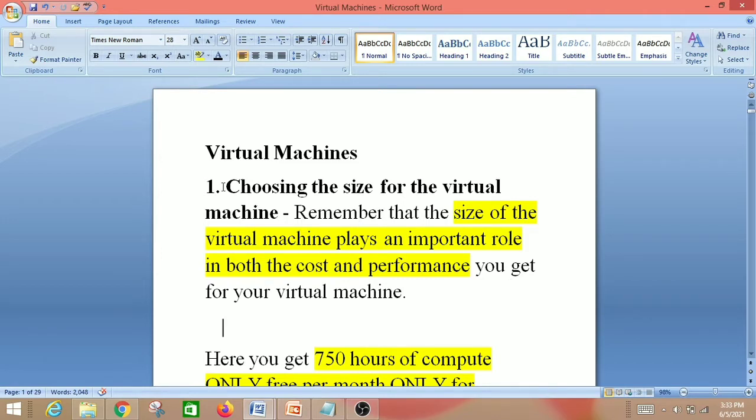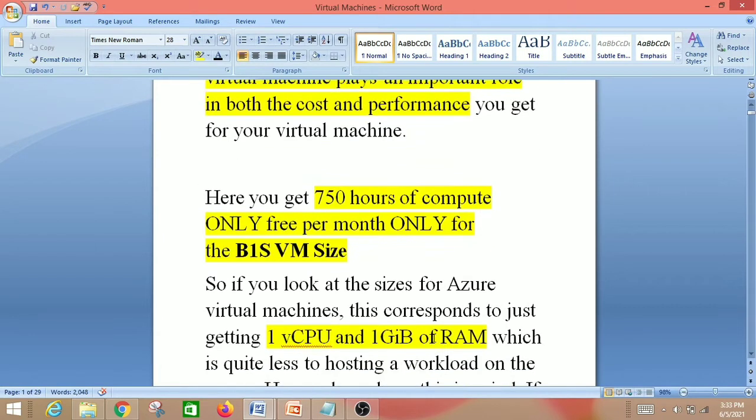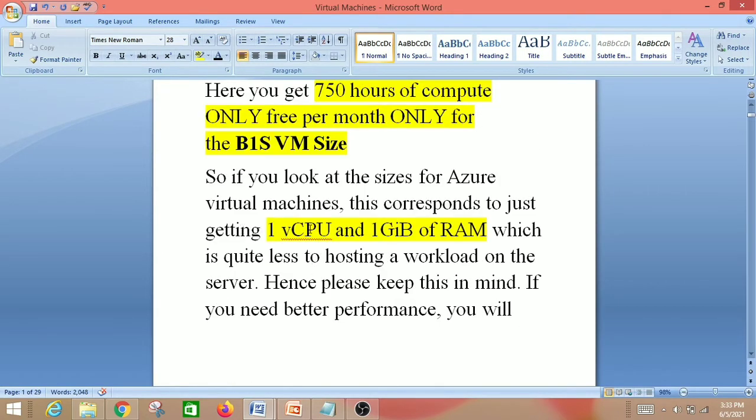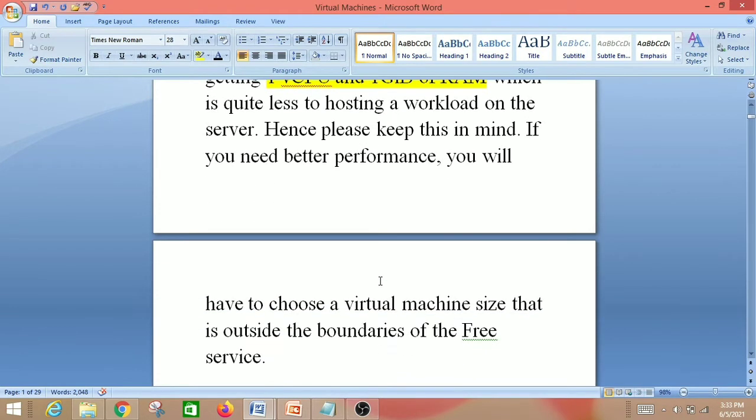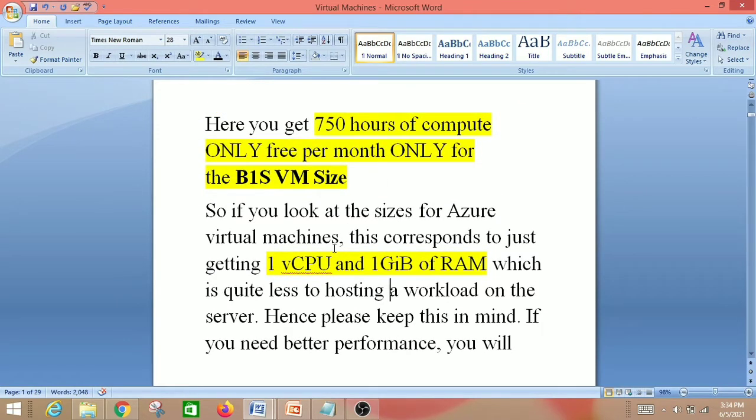Let us start with the first one, choosing the size for the virtual machine. The size of the virtual machine plays an important role in both cost and performance. 750 hours of compute are free per month, only for the B1S VM size. For the free virtual machine, we get 750 hours of compute. We have to note that. These are the specifications we get in the free VM. If you need better performance, you will have to choose a virtual machine size that is outside the boundaries of the free service. In the free service, we get this spec as well as the 750 hours of compute.